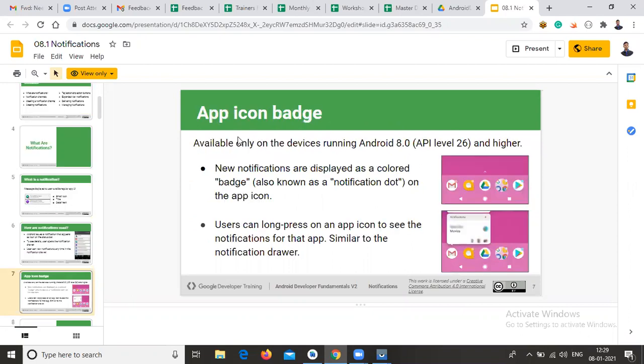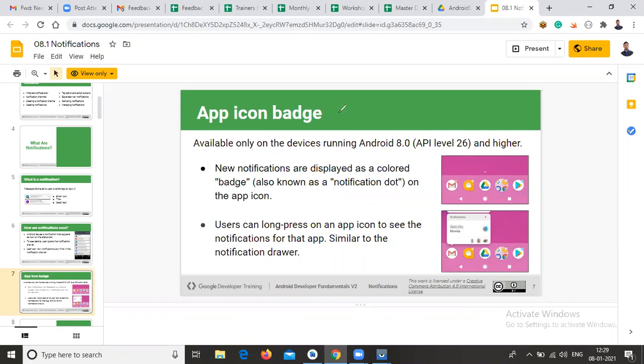Okay, and app icon badge. Nowadays, each and every mobile has the icon badge. That means if you are getting any message or notification from any messenger or LinkedIn or whatever it is, whatever notifications are available inside the application, the notification count is shown in the app icon badge.